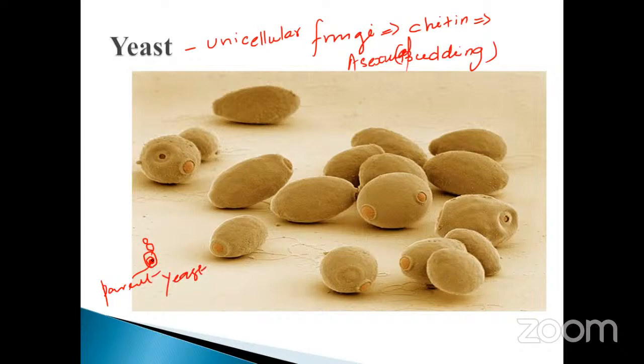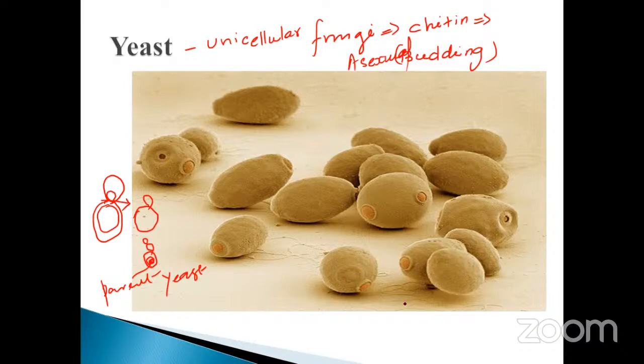During favorable conditions, what happens? It produces a protrude-like structure. For example, this is a yeast, and it produces a small bud-like structure, otherwise called a protrude-like structure. After that, it undergoes the maturation stage. When it attains maturation, it withdraws from the parent and you get a new one. Again, it undergoes the further process. Likewise, the multiplication takes place.